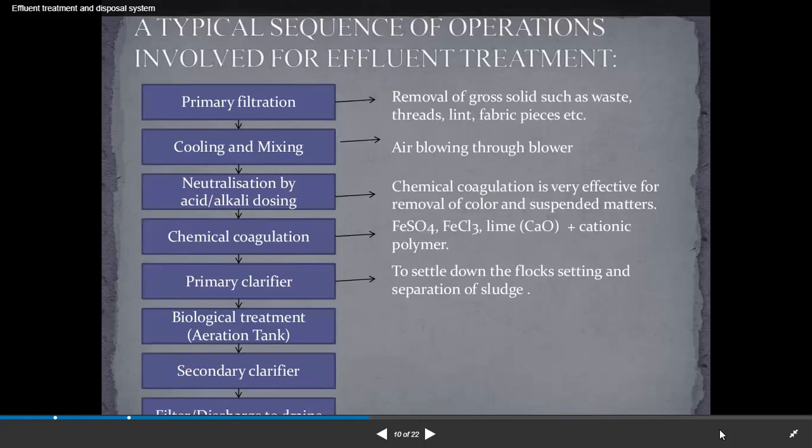Chemical coagulation: FeSO4, FeCl3, lime CaO plus a cationic polymer. Primary clarifier to settle down the floc, settling and separation of sludge. Biological treatment, aeration tank, and secondary clarifier.